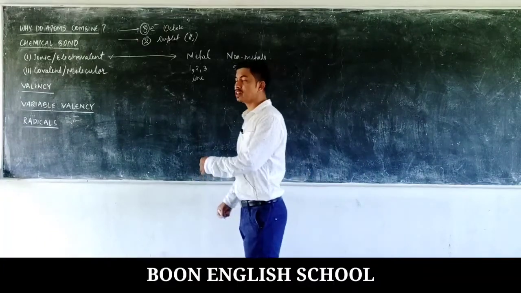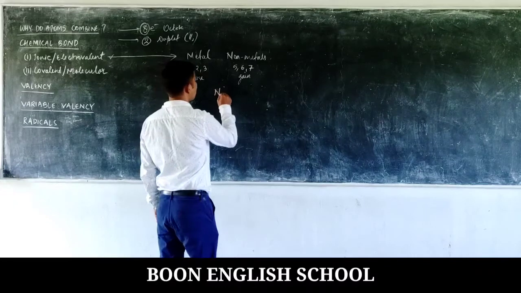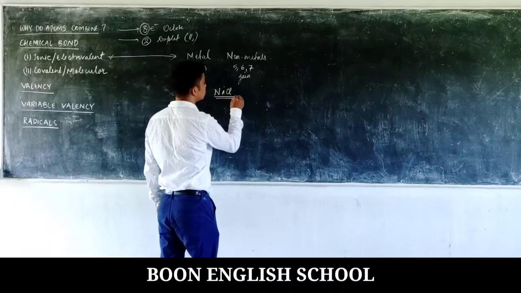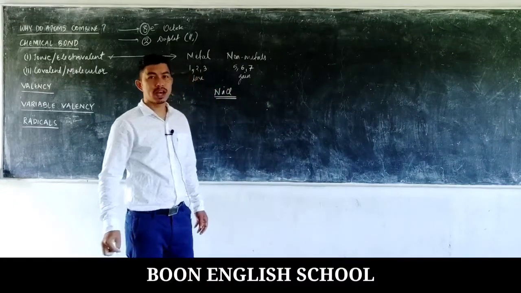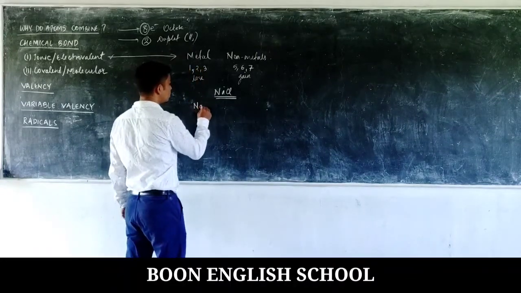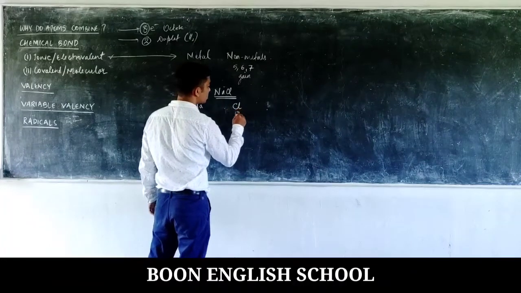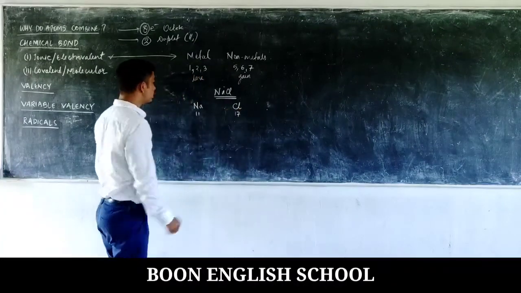We'll try to understand this with the help of a simple example, sodium chloride. Let us see how NaCl is formed. The formation of NaCl is an ionic bond. The sodium has atomic number 11, and the chlorine has atomic number 17. So what are the electronic configurations?